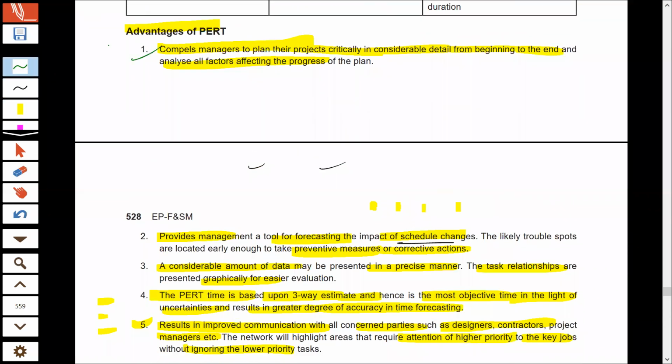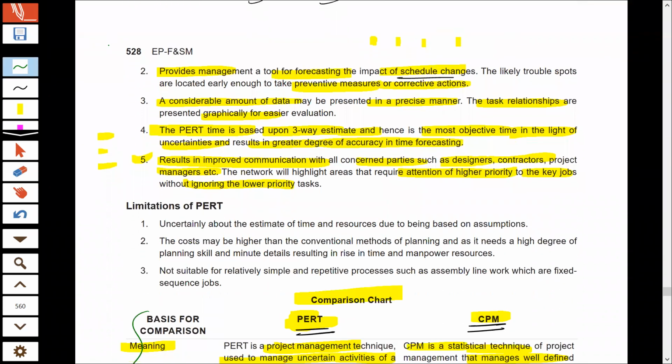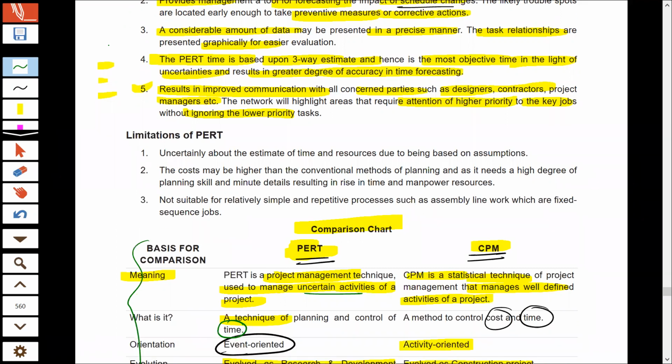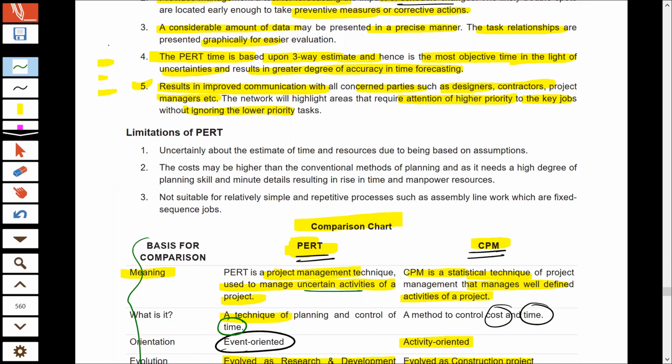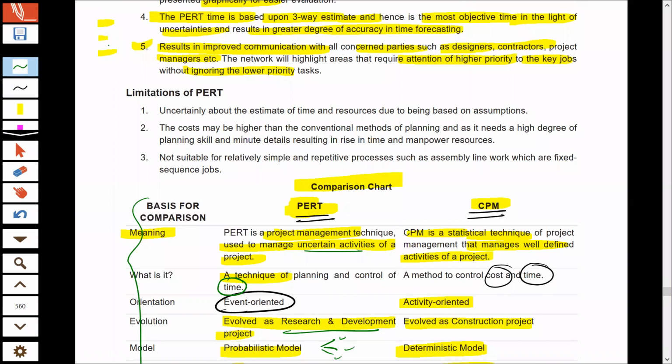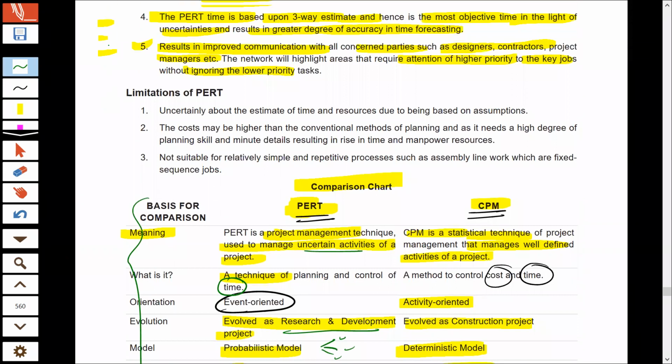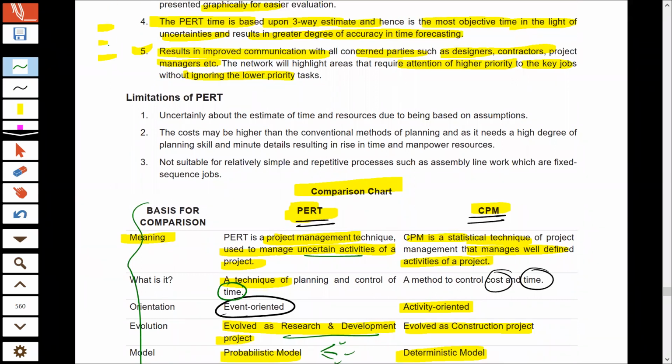First advantage was that managers will do everything according to the planning. Managers can see the impact of the changes in the schedule on different activities. Managers are able to present the data in a precise and clear manner with the help of a graph. If you go for PERT, you prepare three estimates for three different scenarios, and therefore you are able to predict the uncertain activities with utmost precision. You have to communicate constantly with various parties while doing PERT and CPM, and this results in improved communication. Everybody gets clarity as to what all activities are important and should not be delayed.